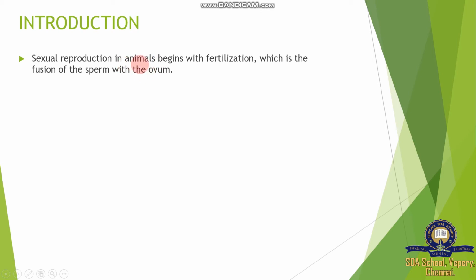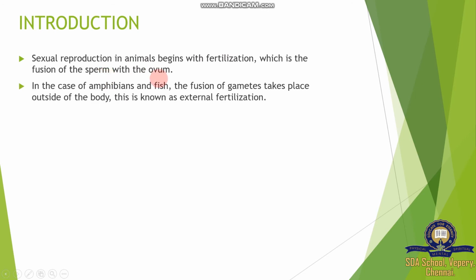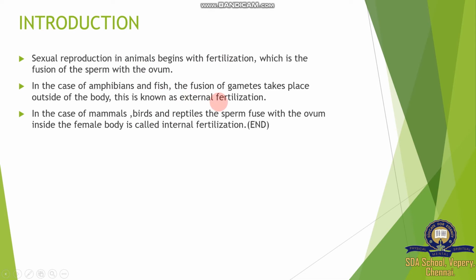Mostly in all advanced organisms, those with eukaryotic cells, fertilization is the first event of sexual reproduction. Then the types of fertilization: two types, external and internal fertilization. What is external fertilization? External means outside. It happens outside of the living organism.